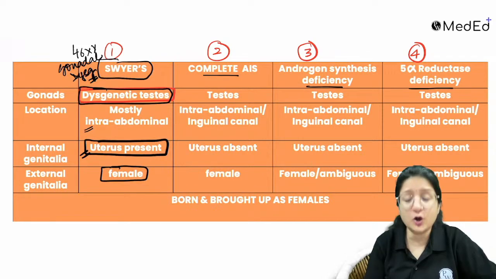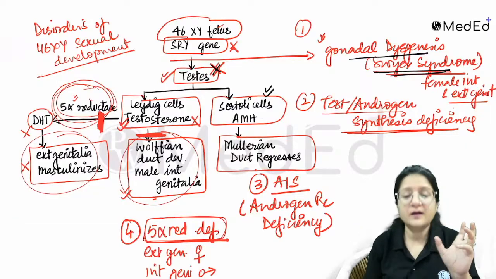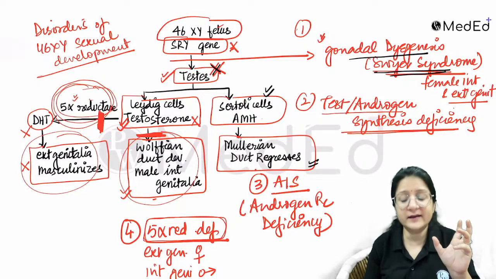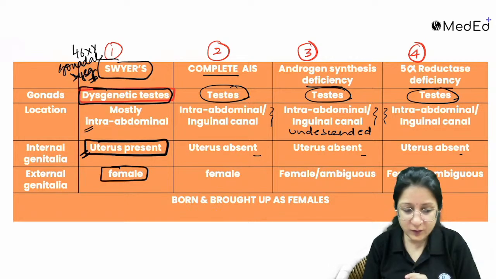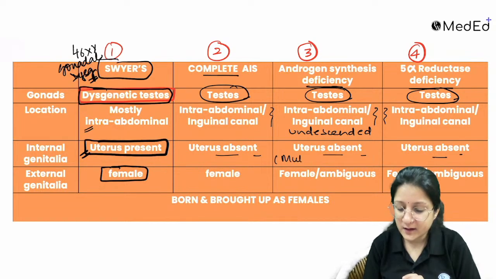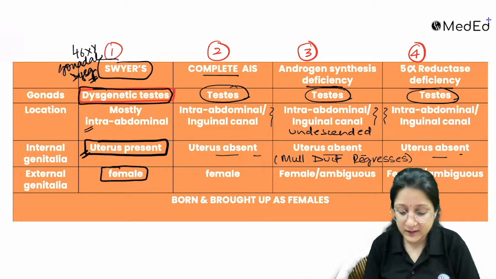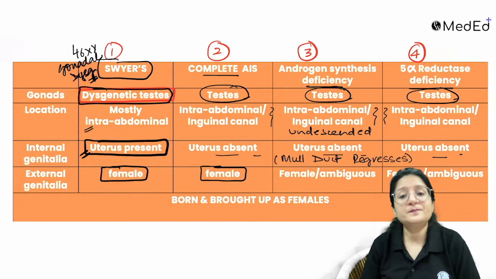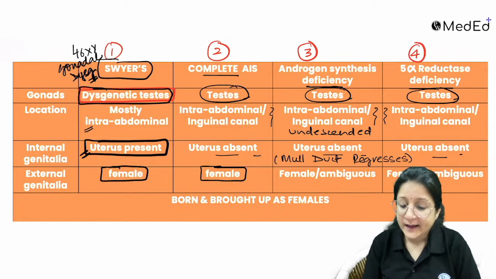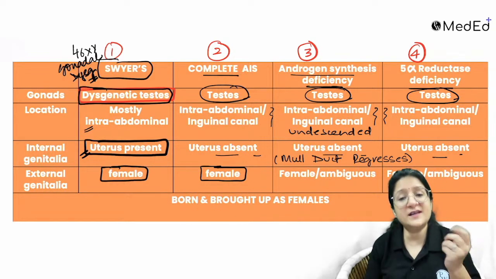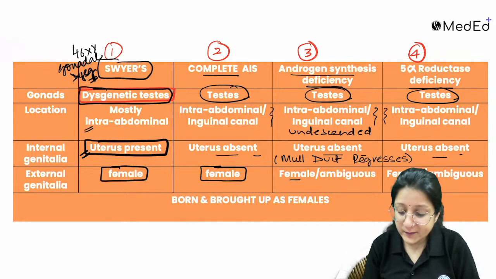reductase deficiency. Look at the common things. Look at the common AMH and Mullerian duct regression. Look at this undescent. So look at this: what happens? Uterus is absent because the Mullerian duct regresses. But what about the external genitalia? Female, in androgen receptor deficiency. If androgen synthesis is not taking place, deficiency, then the external genitalia can be female or ambiguous.